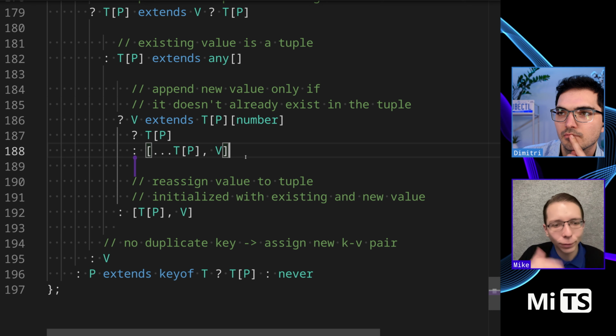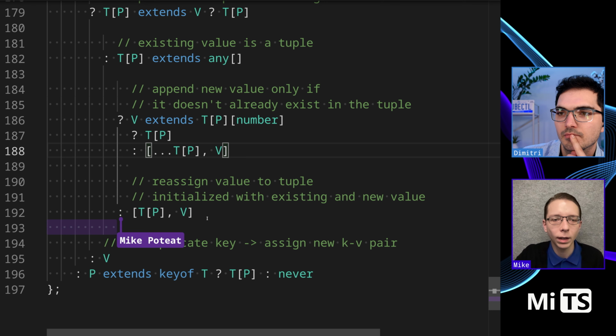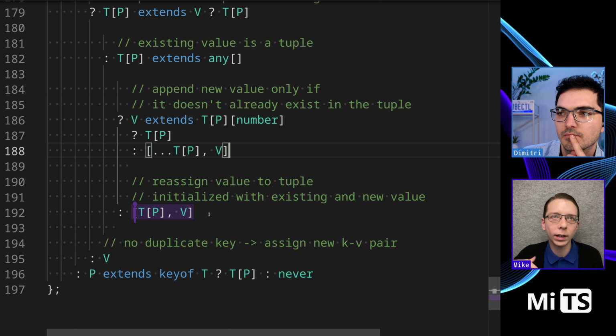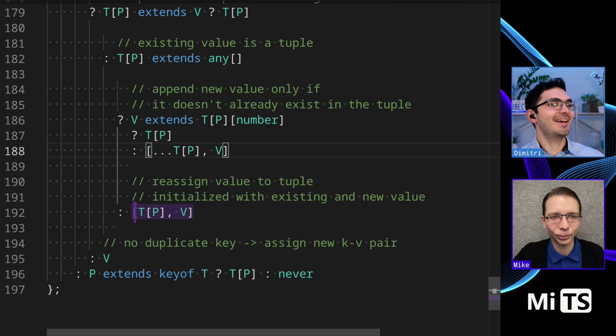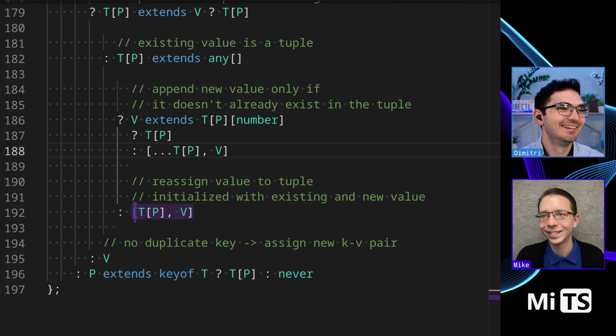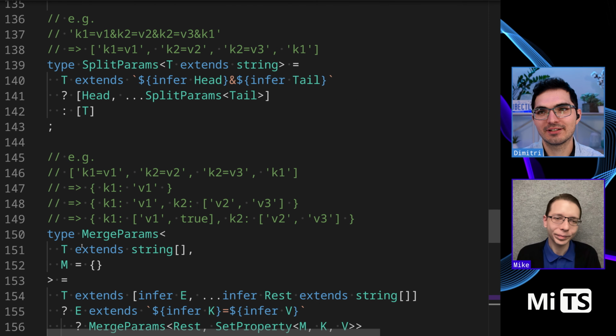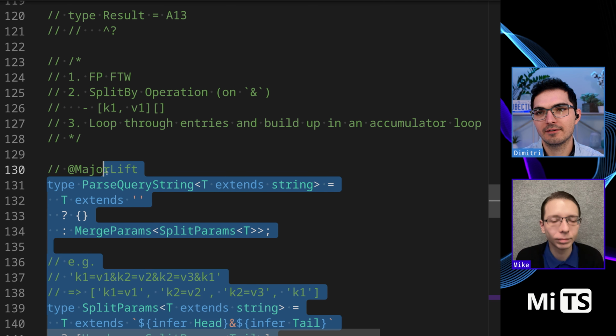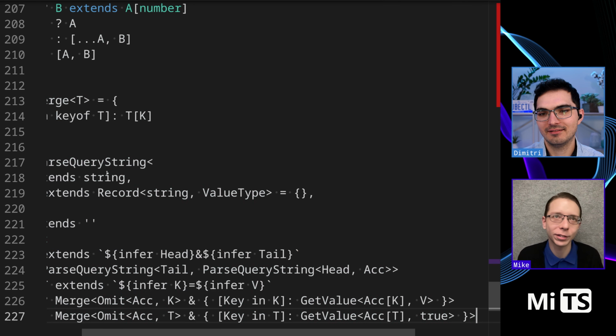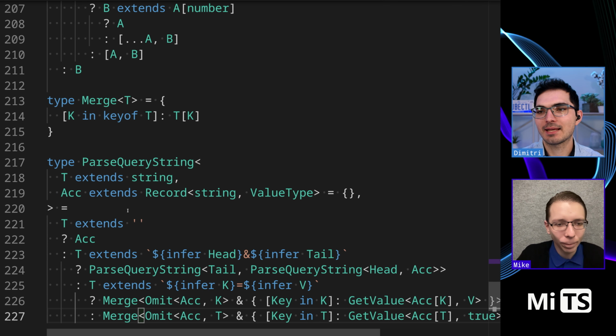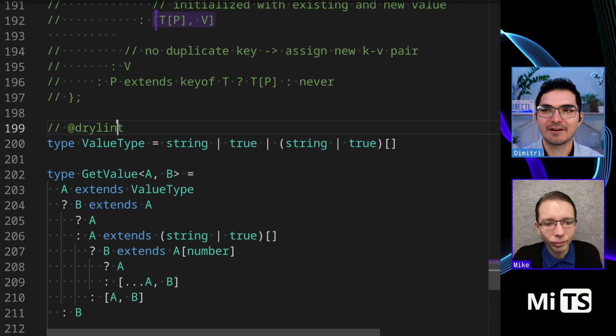And then finally, if we have a new value, but the original value is not a tuple, we need to convert it into a tuple. And that's it. Just like that. Yep. I think this is a great solution. Very clean solution. What do you think? Yeah, I think this is a great solution as well. We'll see how it stacks up against the competition. So we have another one here from drylint.